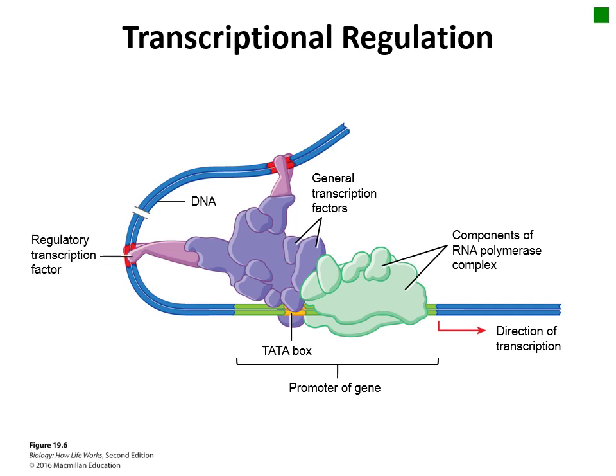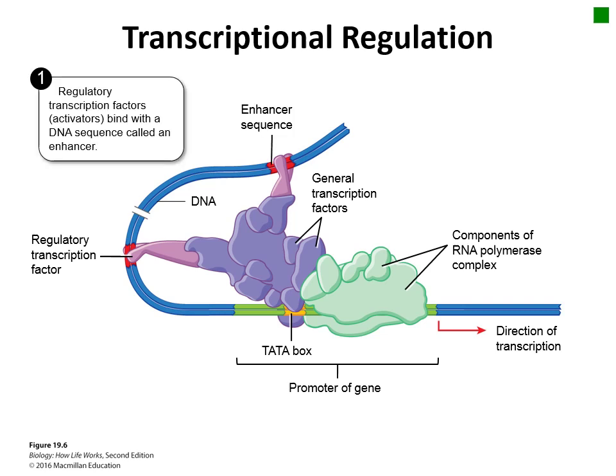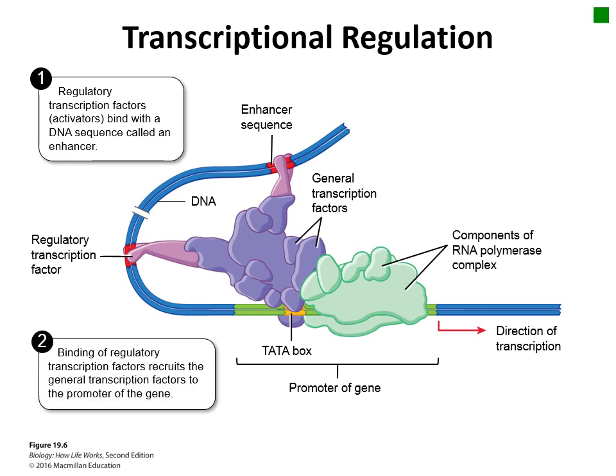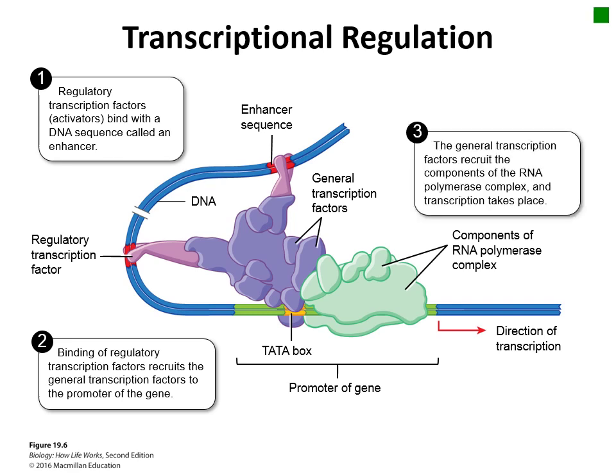Certain types of regulatory transcription factors, called activator proteins, bind to sites in DNA called enhancer sequences. These activator proteins recruit the general transcription factors to the promoter by binding to them. Once the general transcription factors have bound, they then recruit the RNA polymerase and transcription can occur. There is another set of regulatory transcription factors called repressor proteins, which bind to silencer regions of the DNA. These repressor proteins act in an opposite manner. They prevent general transcription factors from binding, thus preventing transcription.